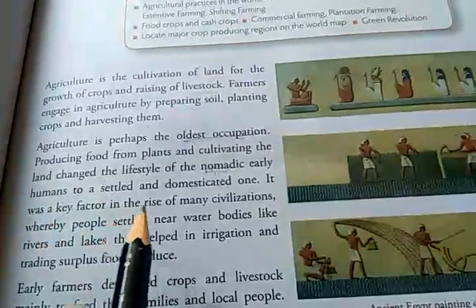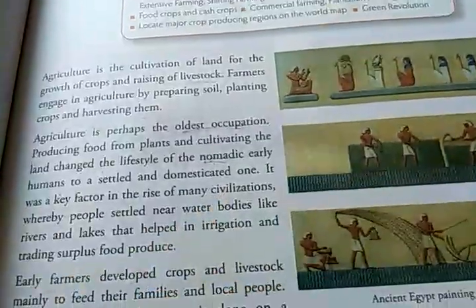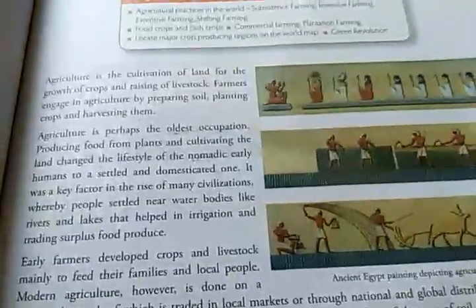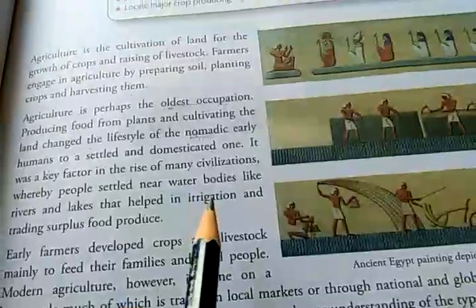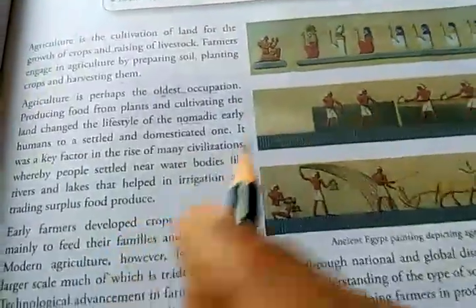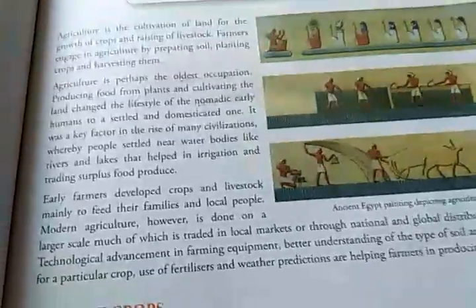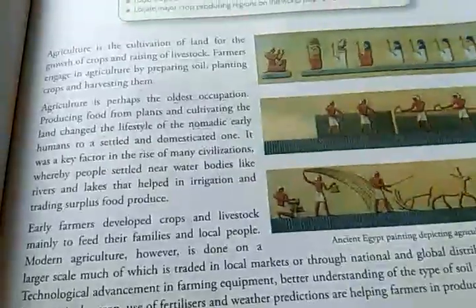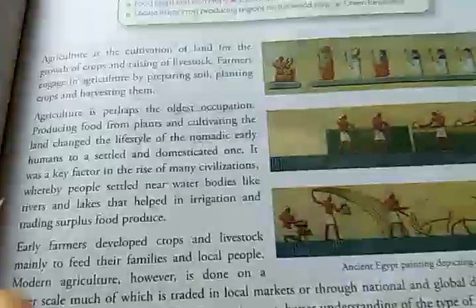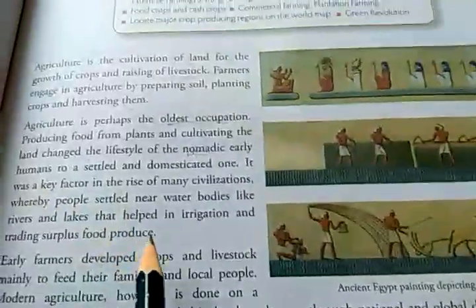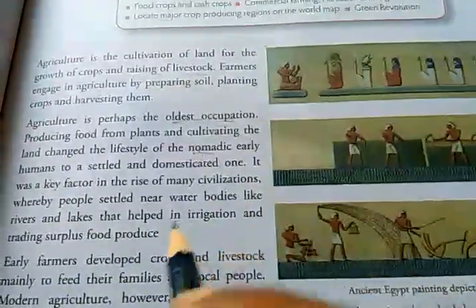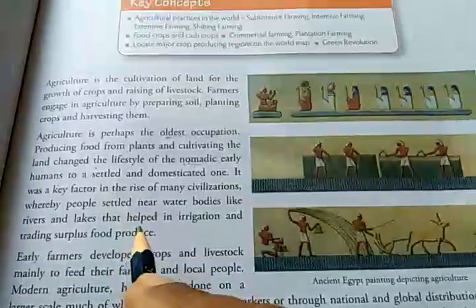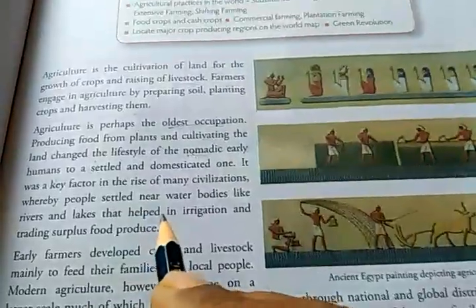It was a key factor in the rise of many civilizations. There were four important civilizations that flourished in ancient times in the beginning, and all these civilizations flourished on the banks of rivers. Because the river provided water for irrigation, and the land near the river is more fertile than other land. So in fertile land, they can grow their crops very easily. That is why these civilizations developed on the banks of rivers.